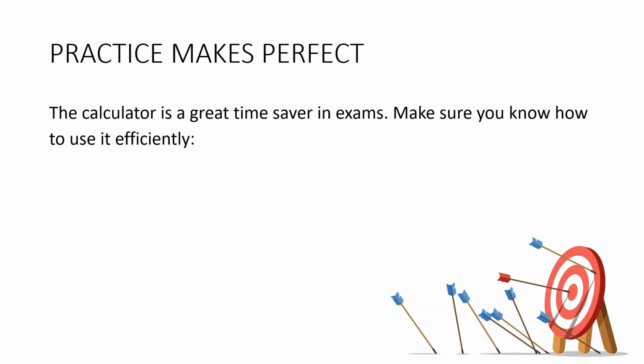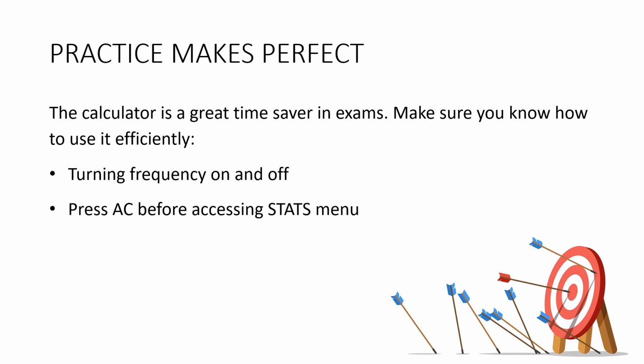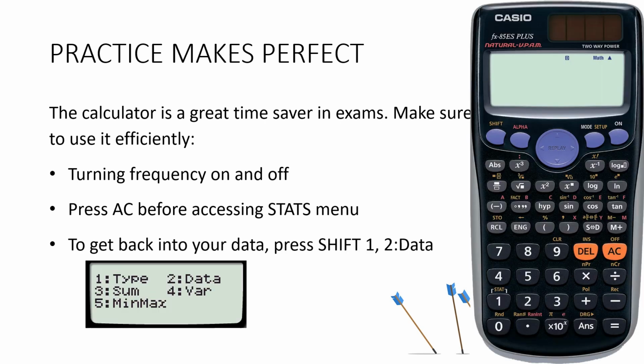Okay, a couple of tips. The calculator is a great time saver in exams, so make sure you know how to use it efficiently, including turning your frequency on and off, making sure you press AC before you access your stats menu. And here's another tip. If you want to get back into your data, then go into here. So remember, Shift 1 for your stats menu, and there it is there. Don't make the mistake of going mode and putting your calculator into stats mode, because that'll actually wipe your data.